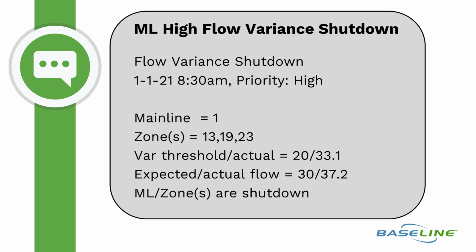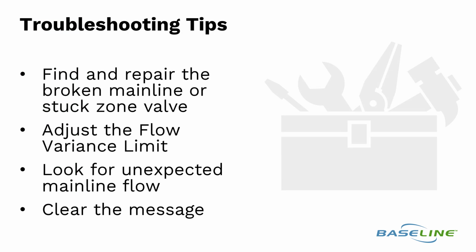The controller attempted to shut down zones 13, 19, and 23, but that didn't resolve the problem. That likely means the problem is related to the mainline pipe or another zone on that mainline. Troubleshooting a mainline flow variance involves finding and repairing the broken mainline, or finding and repairing a stuck open zone valve. There's a possibility that the flow variance limit is too low, so it may need to be adjusted.